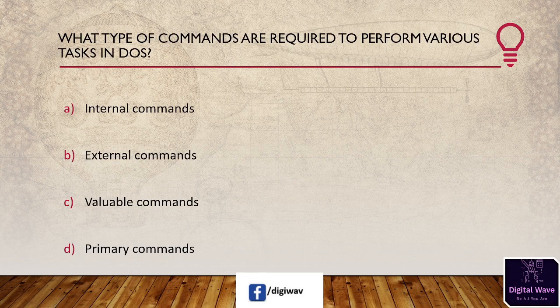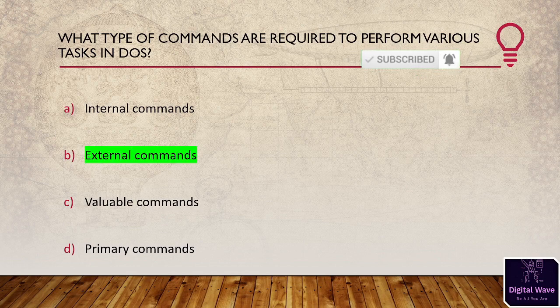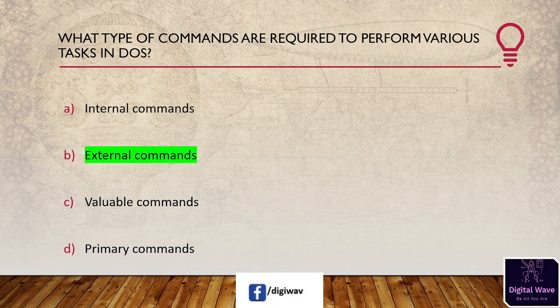Next question is, what type of commands are required to perform various tasks in DOS? First option available here is internal commands, second one is external commands, third one is variable commands, and the last one is primary commands. The right answer will be external commands. External commands are required to perform various tasks in DOS.